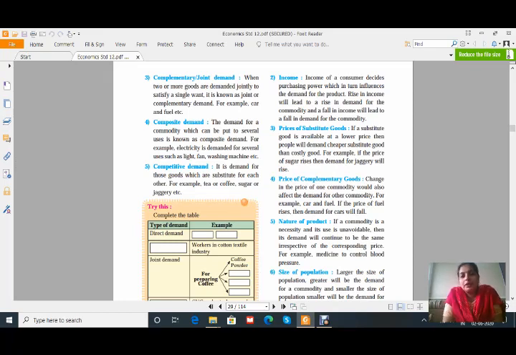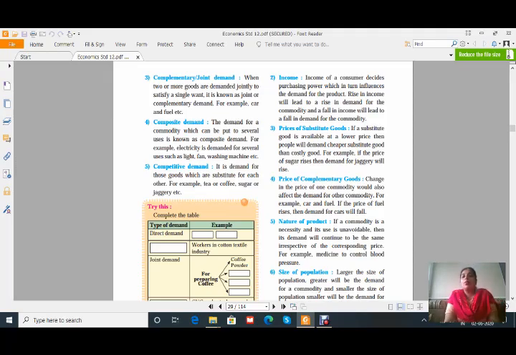Then the third one is prices of substitute goods. This substitute goods, ये बहुत बार आता है. It's very easy. If a substitute good is available at a lower price, then people will demand cheaper substitute goods rather than costly goods. The example is already given here. If the price of sugar rises, then the demand for jaggery will rise, because as compared to sugar, the price of jaggery is a little bit less. Therefore, demand for jaggery will increase if the price of sugar increases.